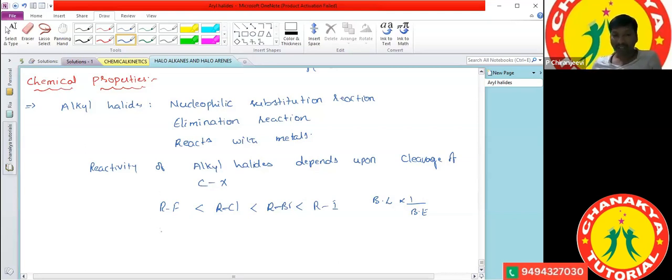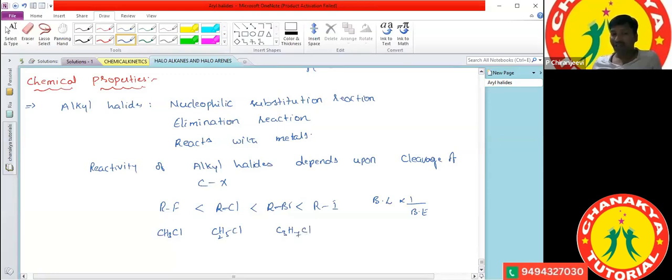And what is another reason? For example, taking only one halide: methyl chloride is there. Otherwise, ethyl chloride, C2H5Cl, or propyl chloride, C3H7Cl.